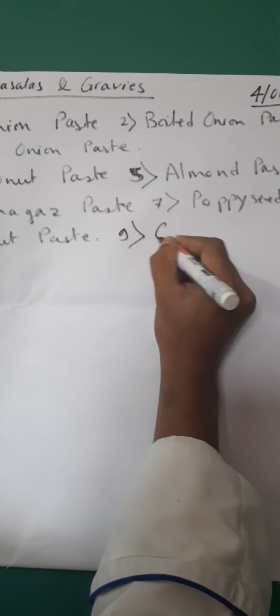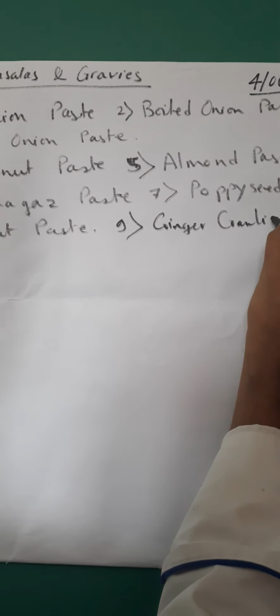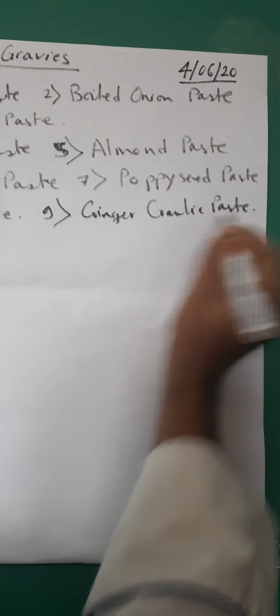Of course, along with this, there's one main important part of Indian cooking which, from north to south, east to west, is always being used: the ginger garlic paste, which is being called a GG paste. Different kinds of masalas are what we spoke about.